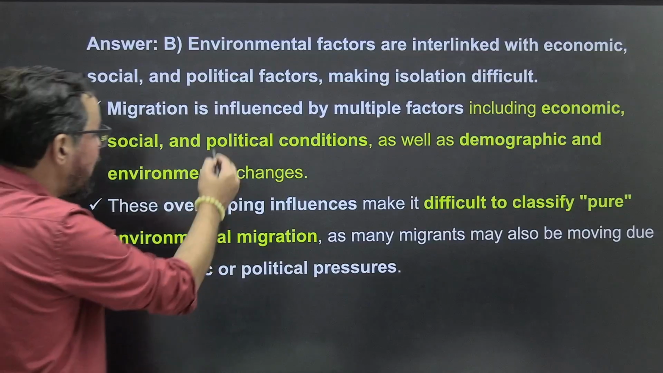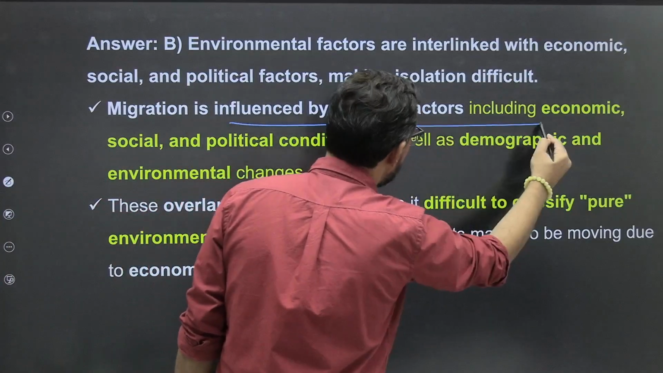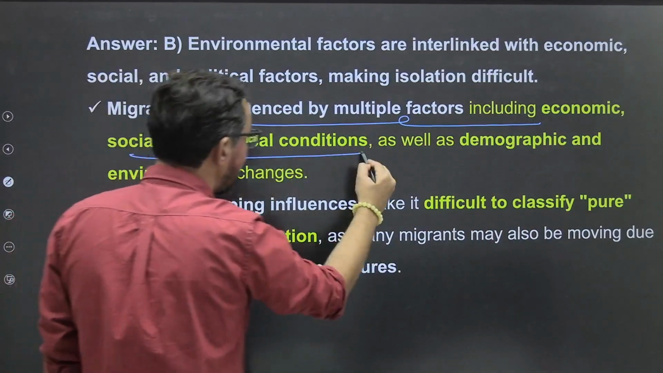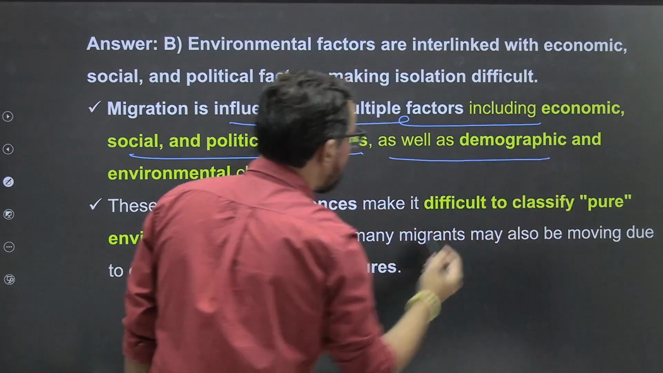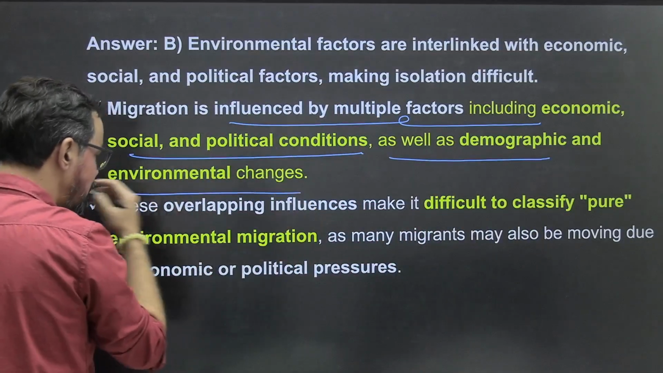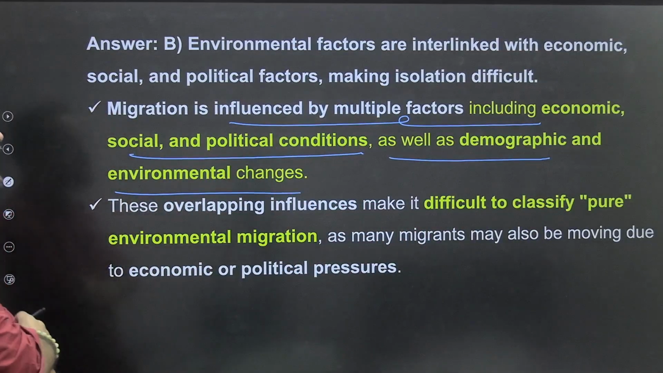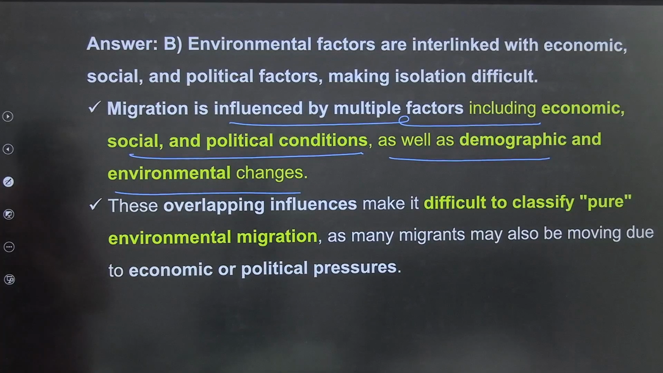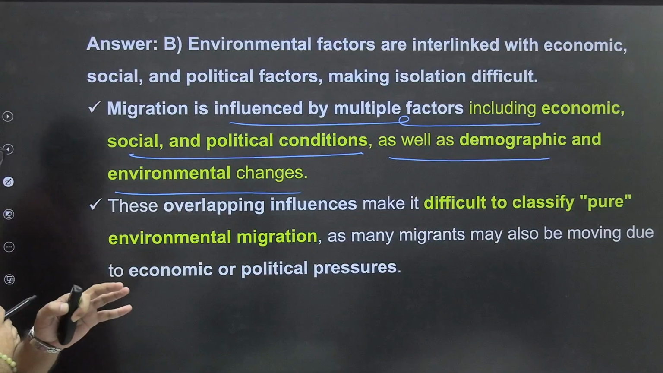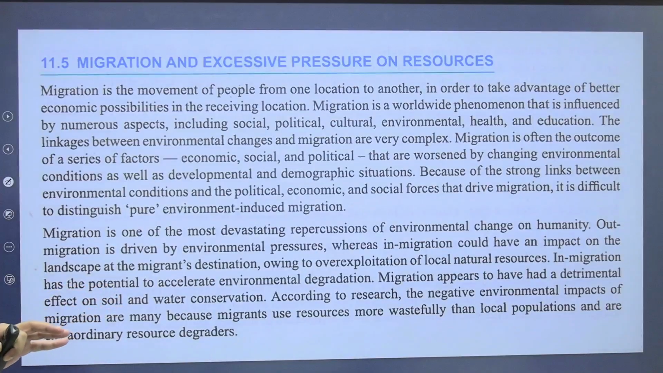Okay? So migration is influenced by multiple factors, including economic, social, political conditions, as well as demographic and environmental changes. These overlapping influences make it difficult to classify pure environmental migration, as many migrants may also be moving due to economic or political pressures also, right? So that is something related to this one.